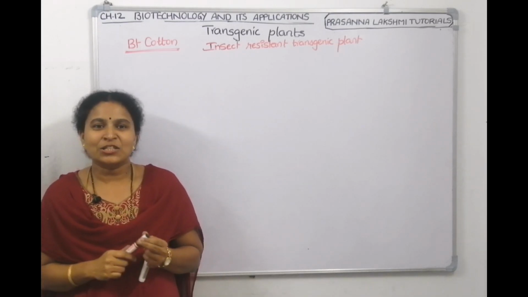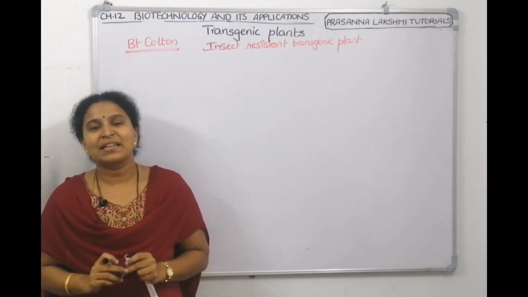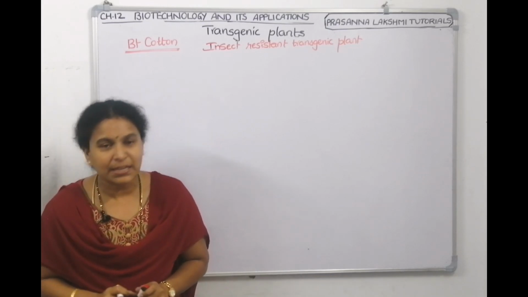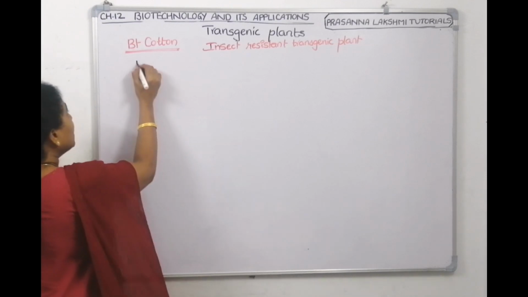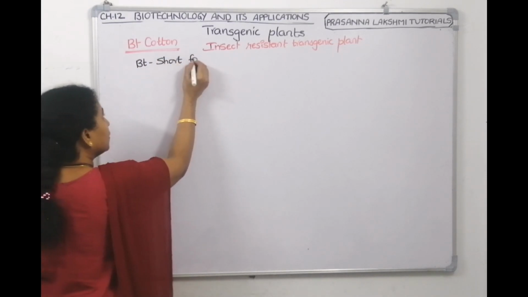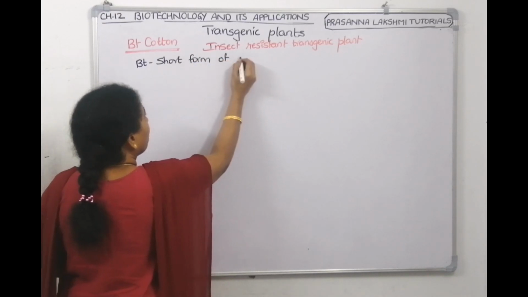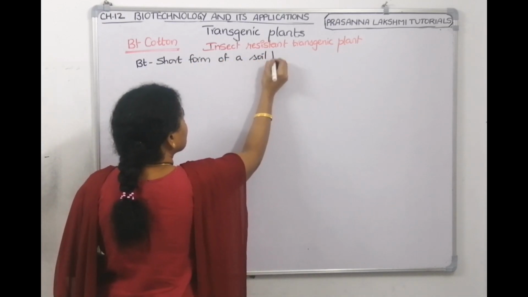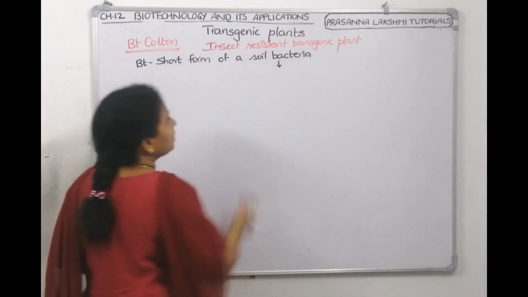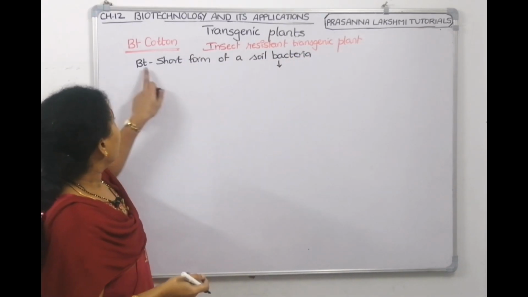So BT is the short form of a soil bacteria name, which is called Bacillus thuringiensis. What is the name of the soil bacteria?